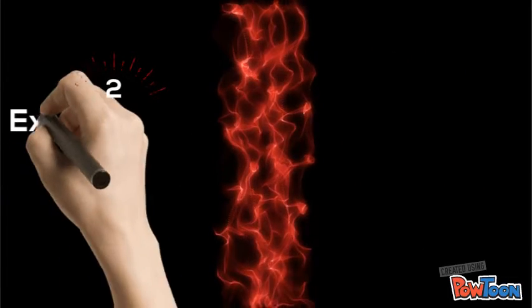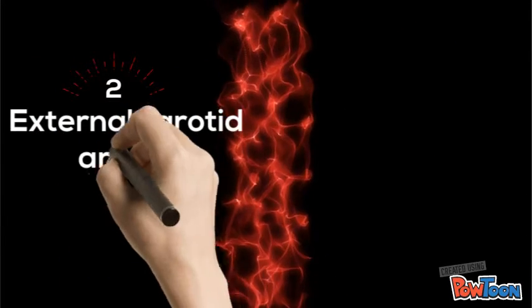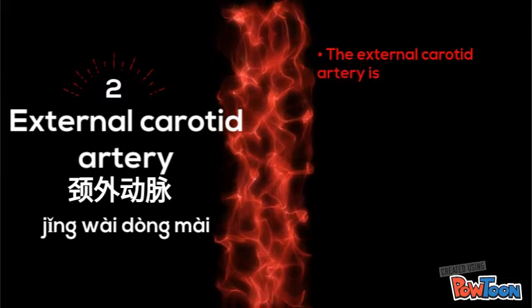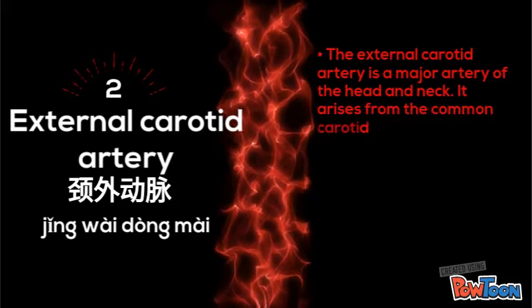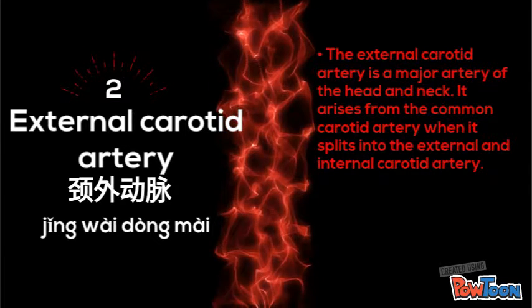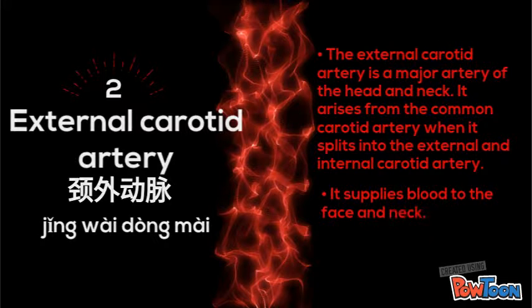The external carotid artery, 颈外动脉. The external carotid artery is a major artery of the head and neck. It arises from the common carotid artery when it splits into the external and internal carotid artery. It supplies blood to the face and neck.